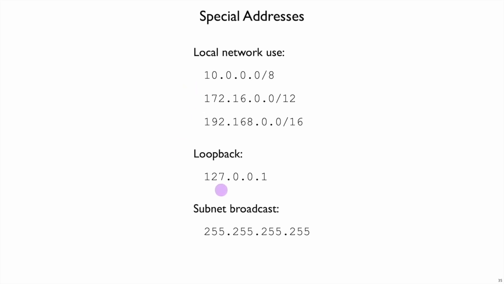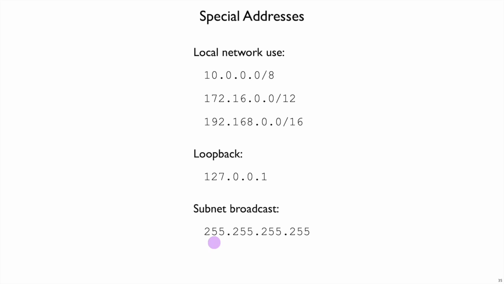We've also used 127.0.0.1 to get back to the local machine, and that 127 area is specifically allocated to the loopback device or local use. Finally, any address like 255.255.255.255, that's not going to be a number mapped to a